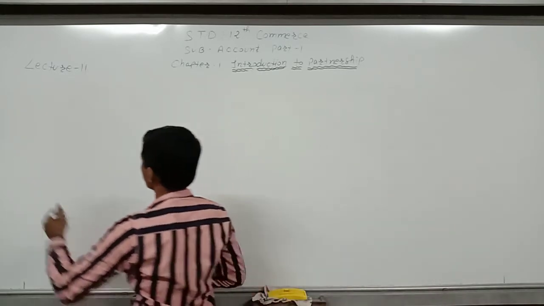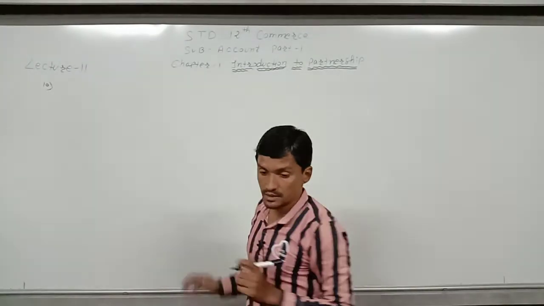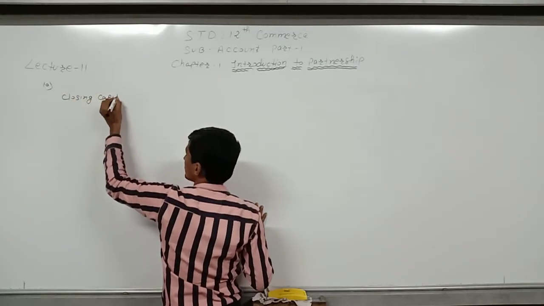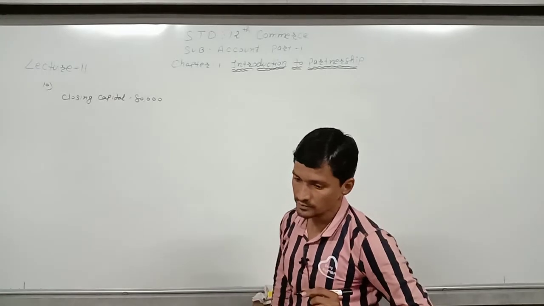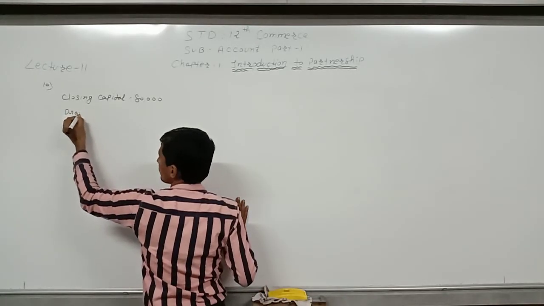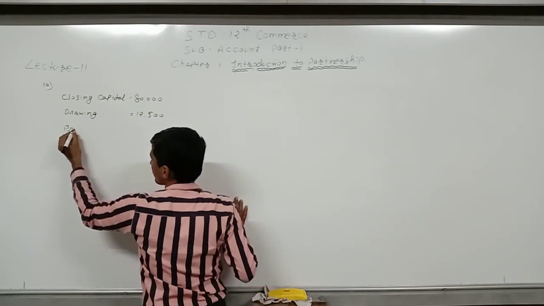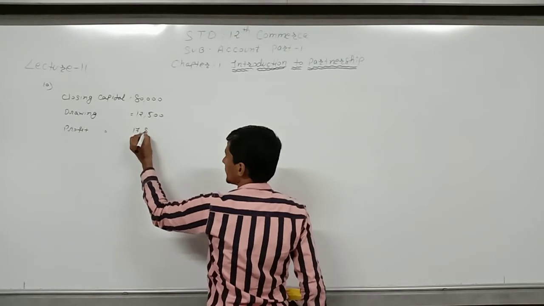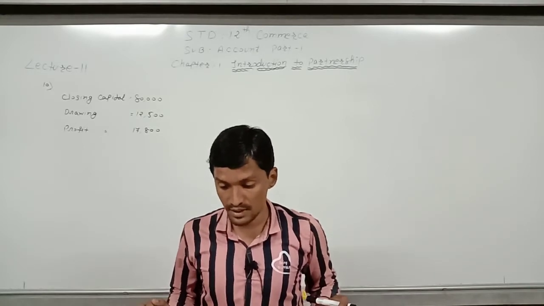Sum number 10. The closing capital of Raghuvar is 80,000, in which 12,500 is drawing and profit is 17,800. These three amounts are given, and we have to find what will be the 6% interest on the opening capital.